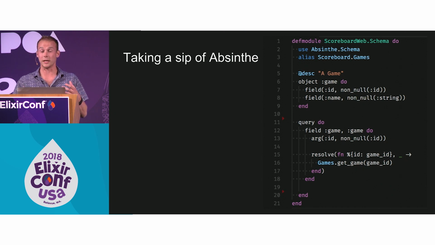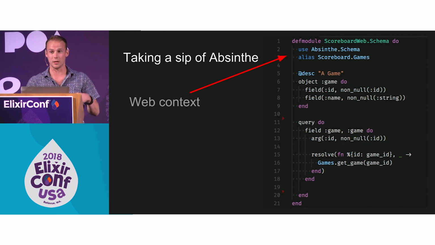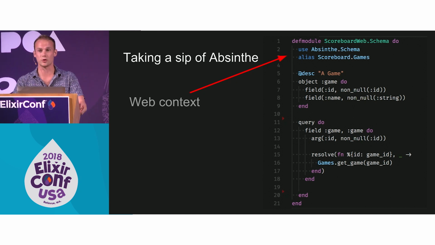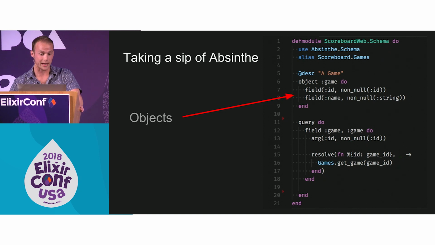This is where we basically define the graph with text, and you should hopefully be able to scan over this and assume what the graph would look like. So some of the specific things, this is in our scoreboard web context because it is just a web interface. Like that games context was meant to manipulate all of your data. This should just be defining the associations, and that's it. We have objects, which this one is a game.